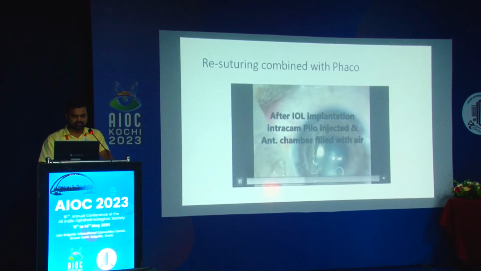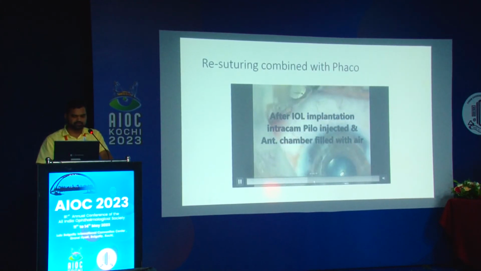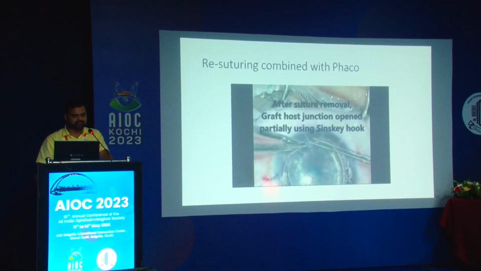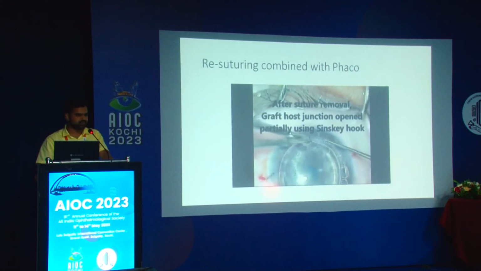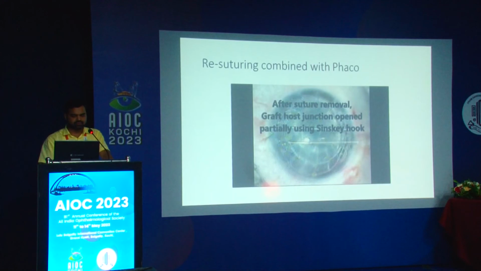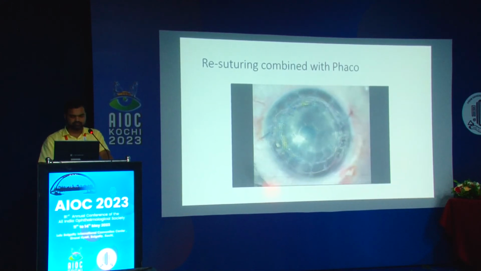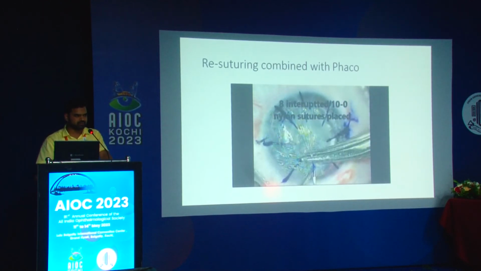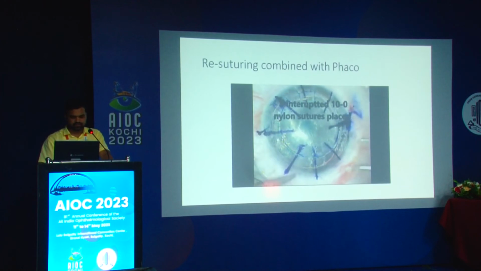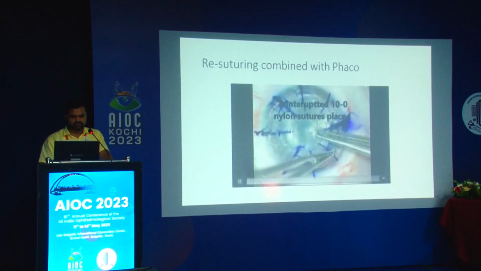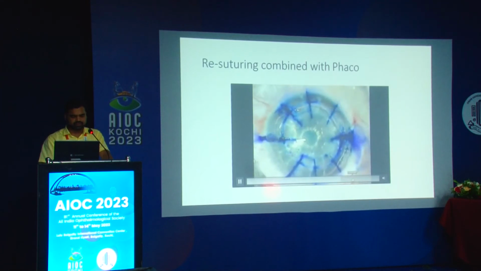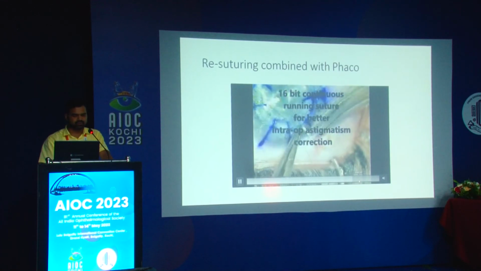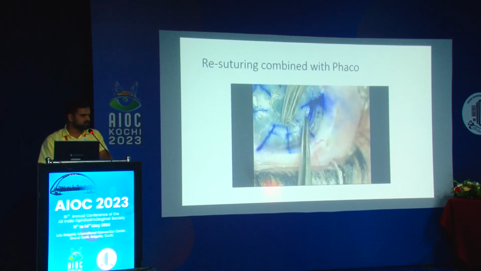Once IOL implantation was done, we injected pilocarpine to bring down the pupil, and then air was injected, and then all the sutures which were present previously were removed, and the graft host junction was partially opened, and resuturing was started in this patient. I forgot to mention that we used standard K for this patient for IOL power calculation, and then resuturing was done, which was combined suturing, in which first 8 interrupted sutures and then a 16-bit continuous suture was done, so that a better intraoperative astigmatism correction can be done.